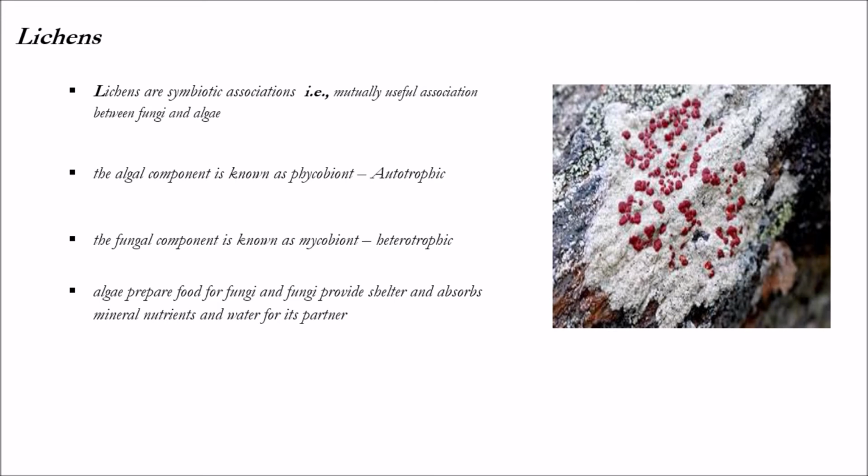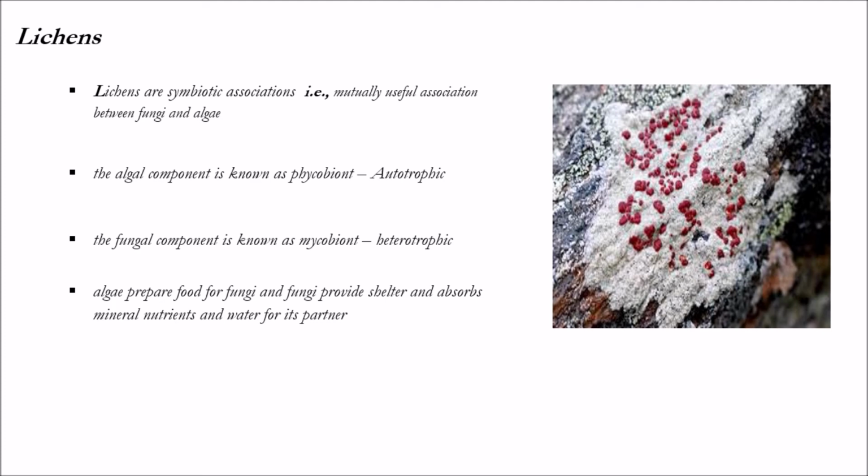Lichens are symbiotic associations, that is, mutually useful associations between fungi and algae. The algal component is known as phycobiont, which is autotrophic, and the fungal component is known as mycobiont, which is heterotrophic. Algae prepare food for fungi, and fungi provide shelter and absorb mineral nutrients and water for their partner. So lichens are the best examples of symbiotic association between two organisms, majorly fungi and algae.